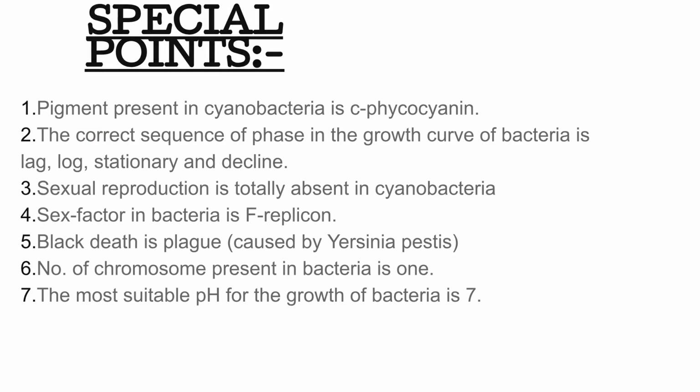We finish with some special points. The pigment present in cyanobacteria is C-phycocyanin. The correct sequence of phases in the bacterial growth curve is lag, log, stationary, and decline. Sexual reproduction is absent in cyanobacteria. The sex factor in bacteria is F replicon. Black death is plague, caused by Yersinia pestis. Bacteria possess one chromosome, and the most suitable pH for their growth is 7.